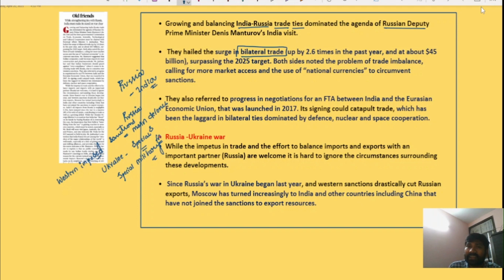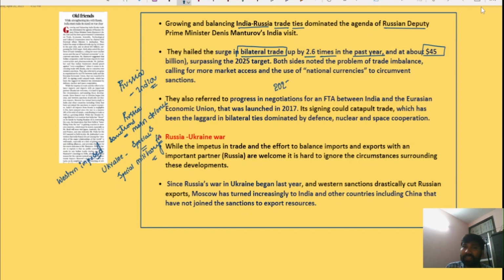The trade has increased 2.6 times in the past year and reached $45 billion. So the trade between both these countries has reached $45 billion, surpassing the 2025 target.